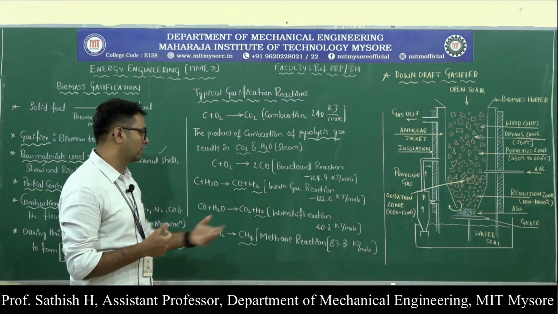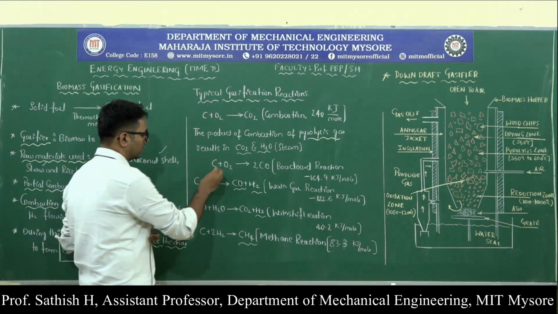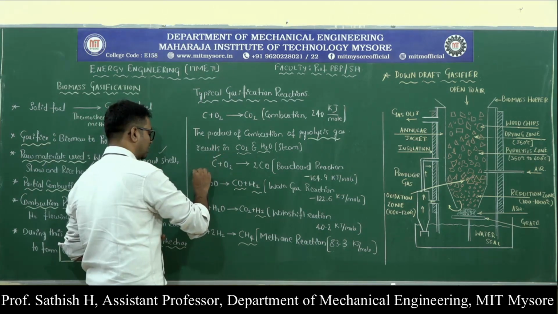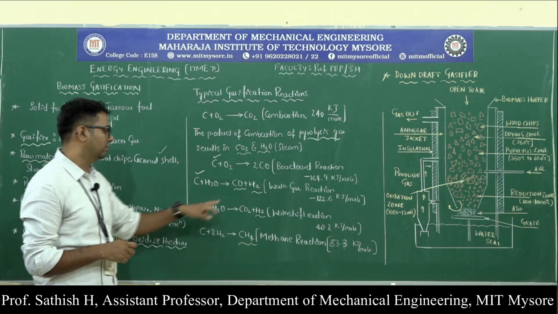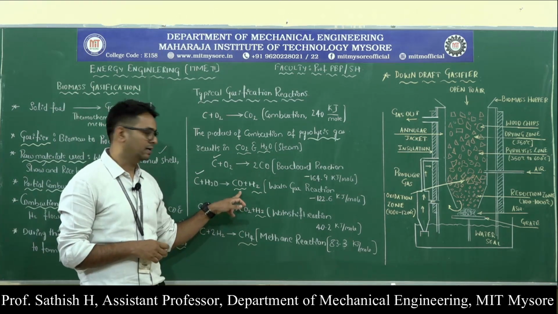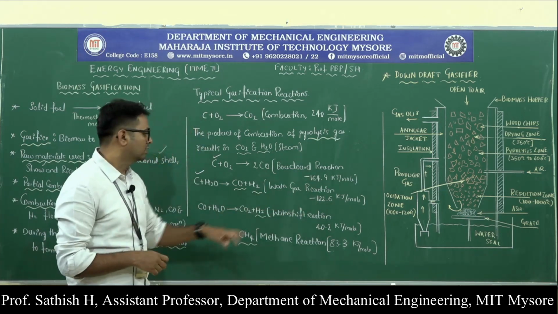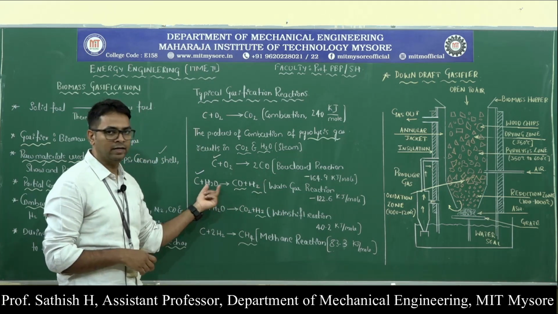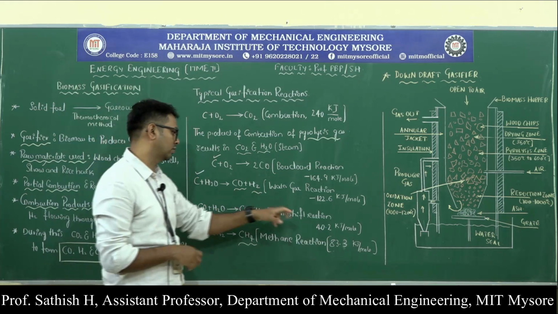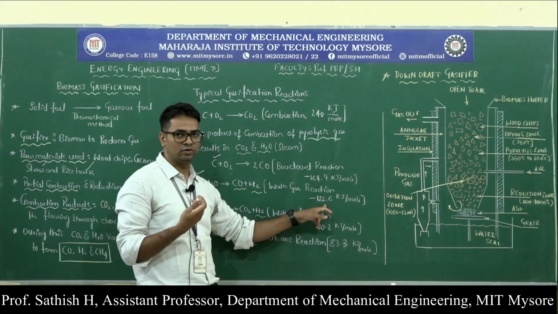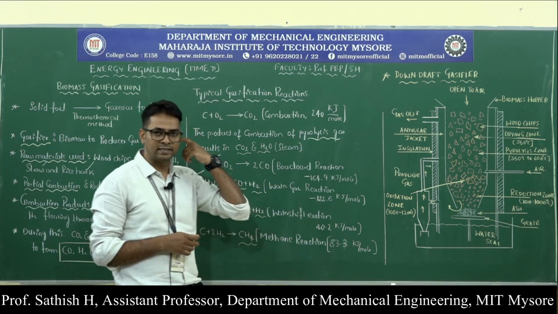Then there is one more reaction, the water gas reaction. Here the carbon is reacting with water, and that will produce carbon monoxide and hydrogen. This is called the water gas reaction because water is involved, and gases like carbon monoxide and hydrogen are produced. Here also energy is utilized, 122.6 kilojoules per mole.